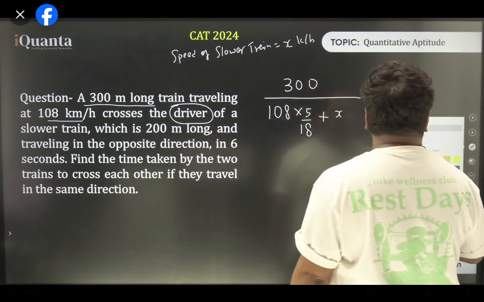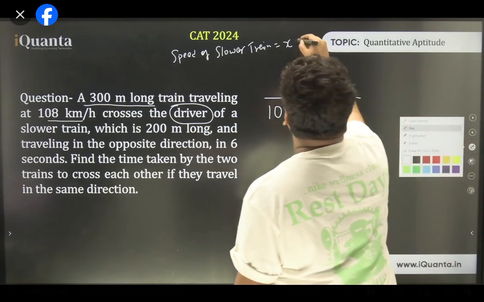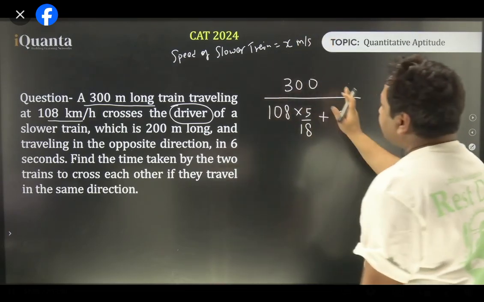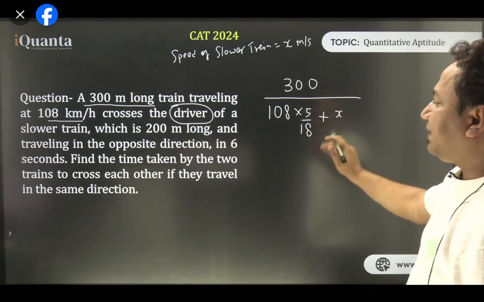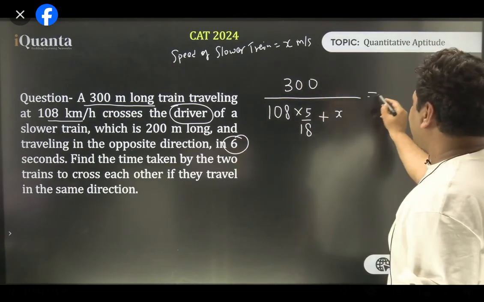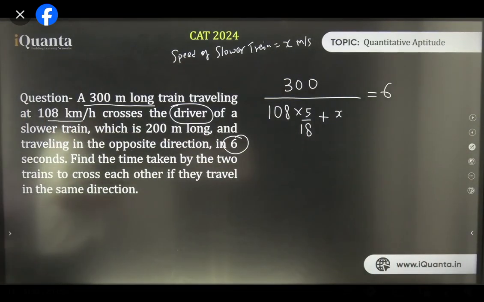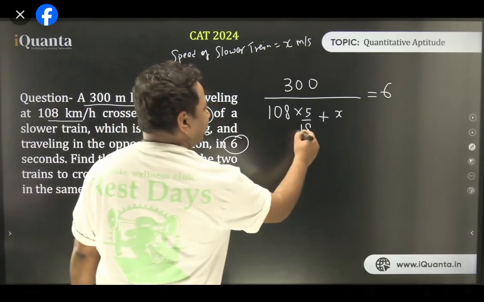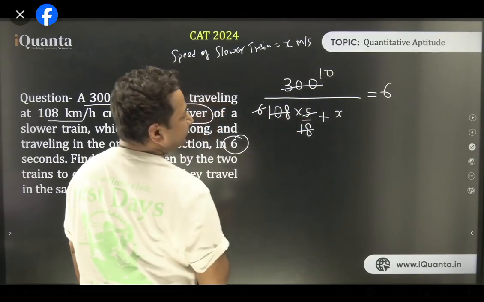Let's take meters per second first. Why convert again and again? So let's assume this slower train to be x meters per second. So this will be the calculation. 300 upon this will give us time, which is equal to 6 seconds. By solving this, we'll get the speed of the slower train. Let's solve it. 18 6s are 108, 6 5s are 30. We'll get 10 over here.